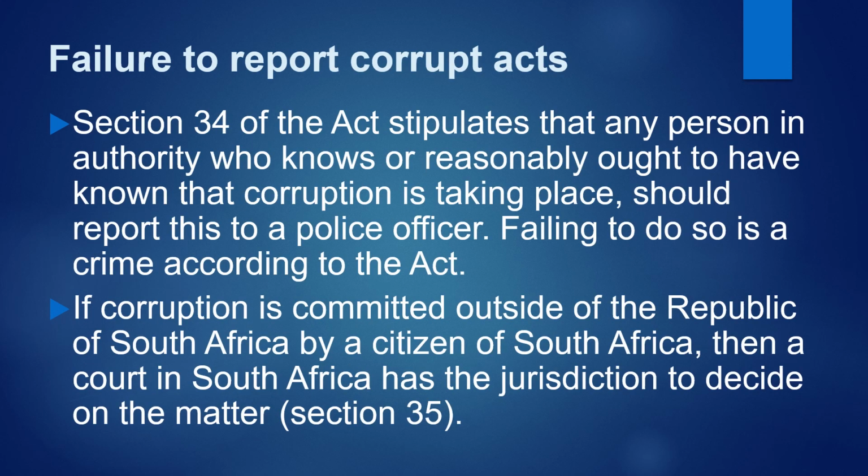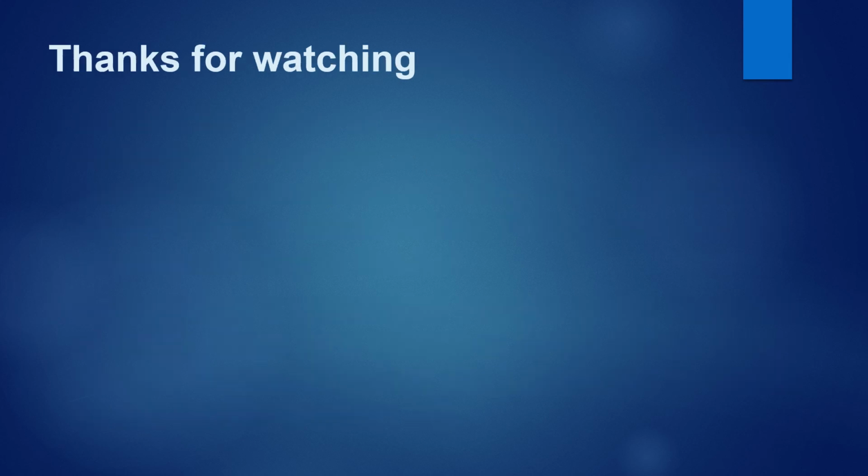Then we've got another section in the legislation, and that is the failure to report corrupt acts. You'll see that section 4 of the legislation stipulates that any person in authority who knows or reasonably ought to have known that corruption is taking place should report this to a police official. Failing to do so is a crime according to the legislation. If corruption is committed outside of the Republic of South Africa by a citizen of South Africa, then a court in South Africa has the jurisdiction to decide on the matter. This is stipulated in section 35. And that is it for now.